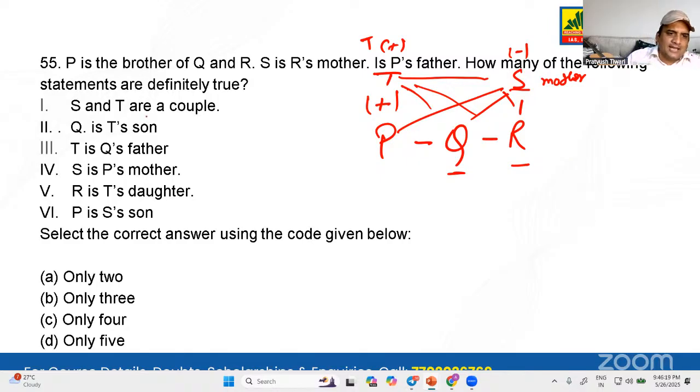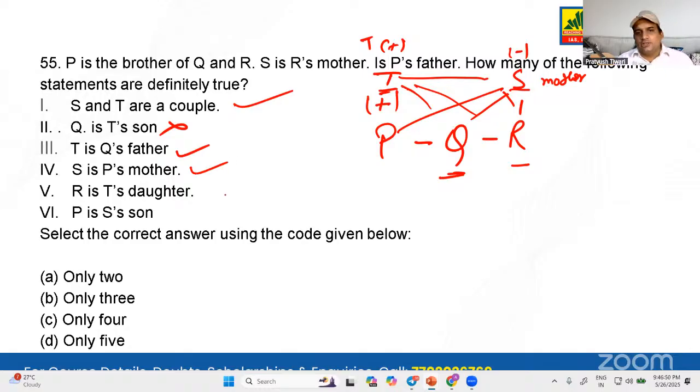Now let's see. S and T are couple. Yes, they are. Number one is correct. Q is T's son. Where is Q? Where is T? Yes, but do we know about Q, male or female, son or daughter? No, sir. We don't know. Let's remove this. T is Q's father. Yes, T is Q's father. That's again right. S is P's mother. Yes, that's right.